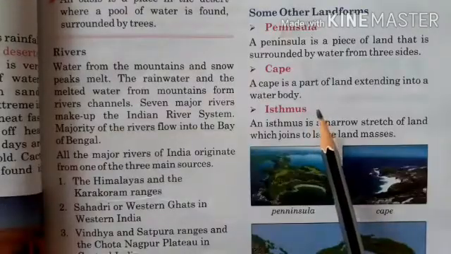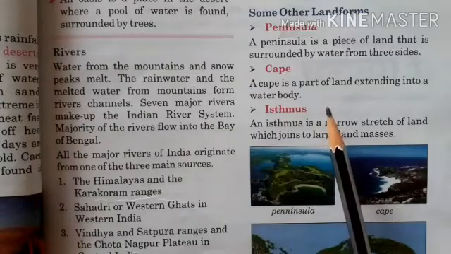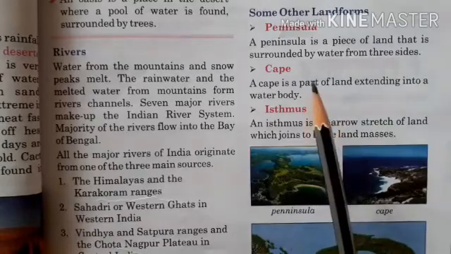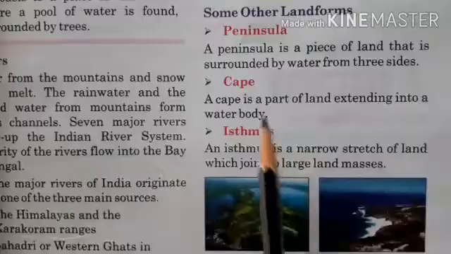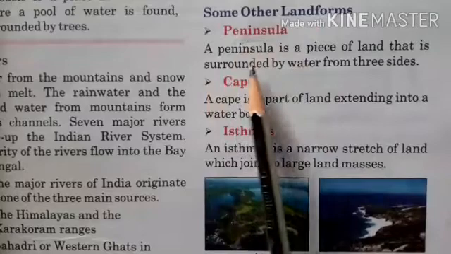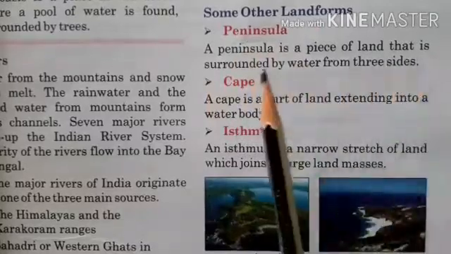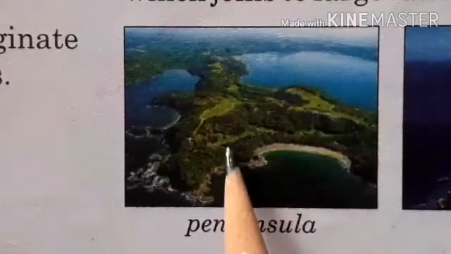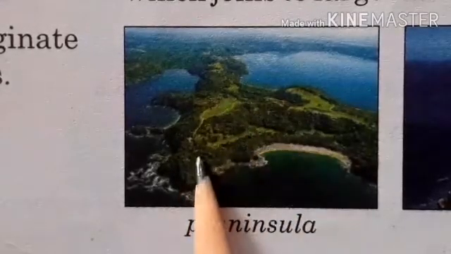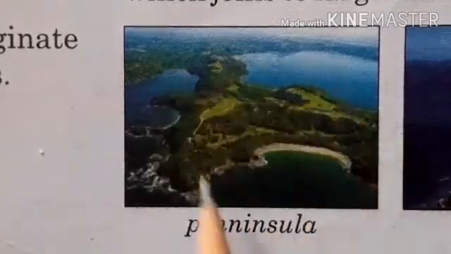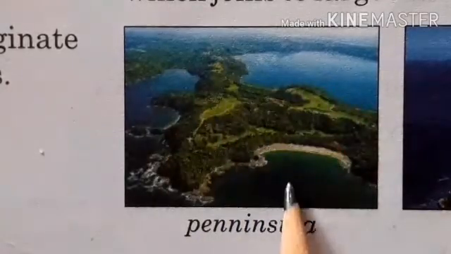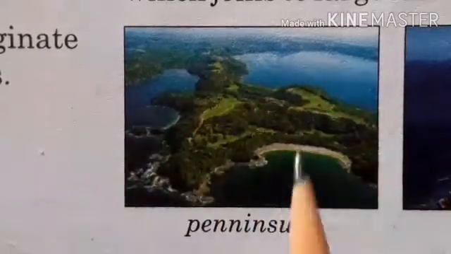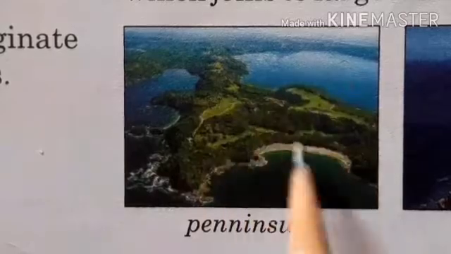So students, besides mountains, valleys, plateaus, plains, deserts, there are also some other landforms called peninsula, cape, isthmus. Peninsula. A peninsula is a piece of land that is surrounded by water from 3 sides. So you can see here in this picture, this is a piece of land and is surrounded by the water from the 3 sides. You can see here there are waters from the 3 sides, right? So this landform is called peninsula.